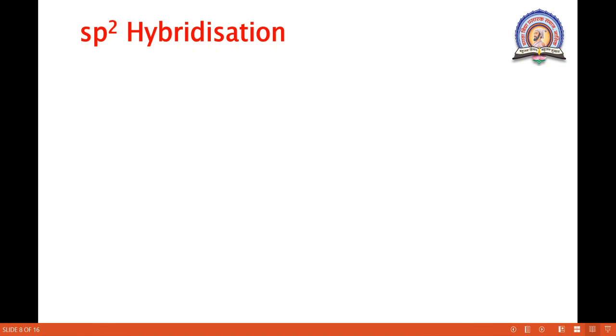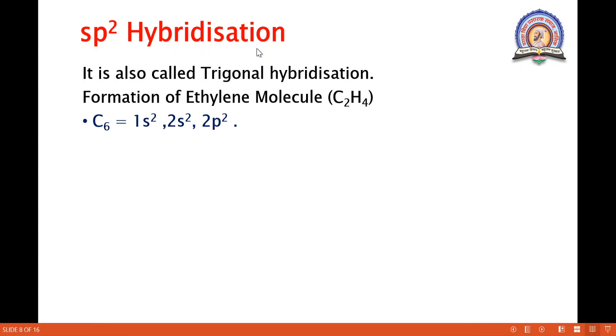Then we see sp2 hybridization. sp2 means one s and two p orbitals are mixed together to form sp2 hybridization. It is also called trigonal hybridization. For that we consider the example of the ethylene molecule, which again has carbon as the central atom.